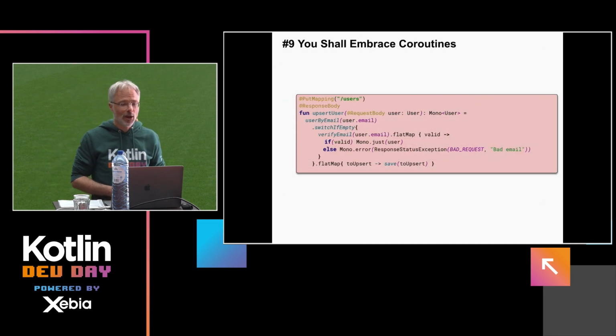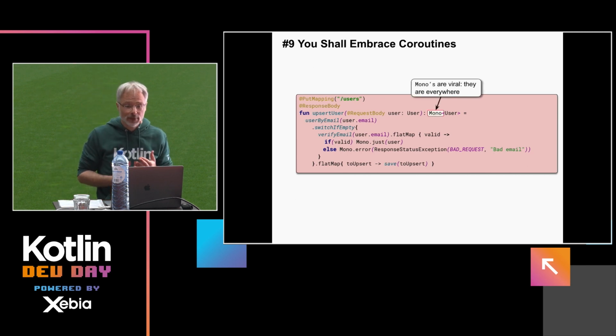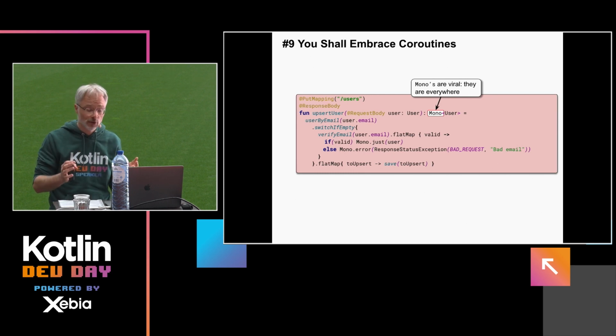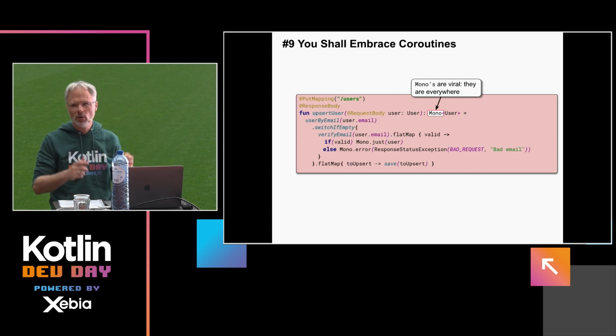Okay, well, commandment number 9, embrace coroutines. So let's look at what happens if you do not embrace coroutines. Well, then you have to choose a reactive toolkit, and once you've chosen a reactive toolkit, then you're really stuck to the abstractions in this particular reactive toolkit. So in this case, it's Mono from Spring Reactor, probably the one some of us know best, which goes viral in your whole code base.